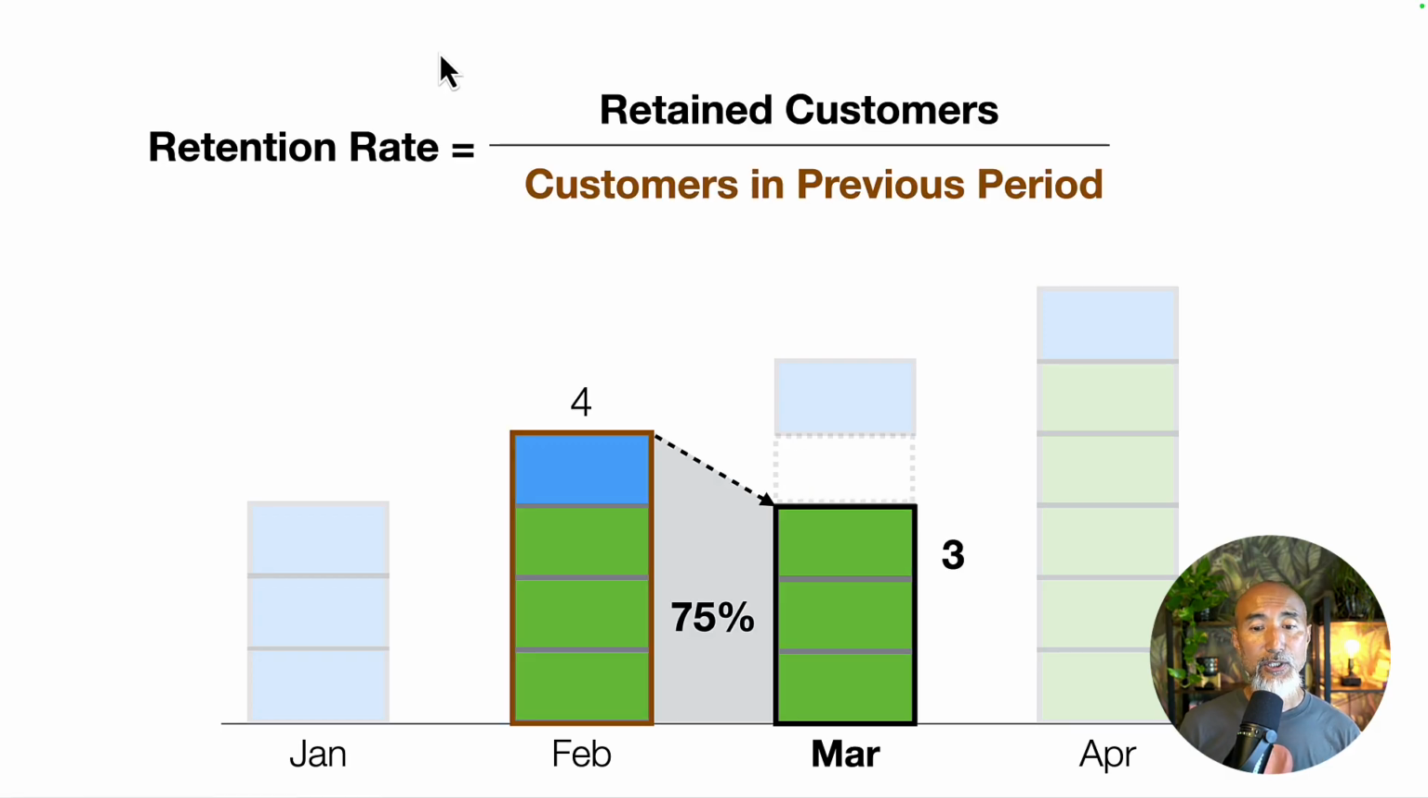And then retention is the opposite side, right? So you had 4 customers, now you have 3 customers. This 3 doesn't include the new customers, obviously, because what we care about here is how many customers you had last month, and out of that, how many you retained, right? So in this case, 3 divided by 4, and 75% is the retention rate.